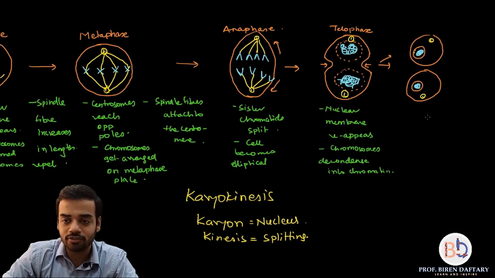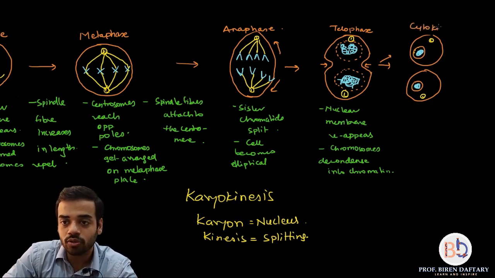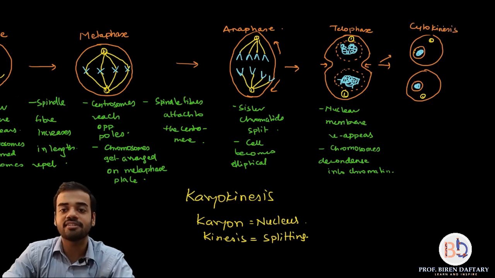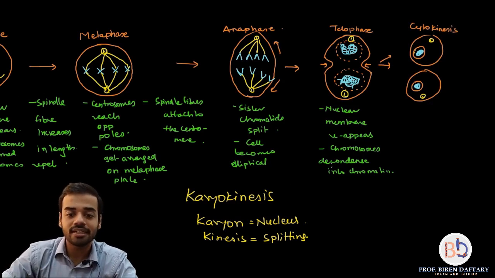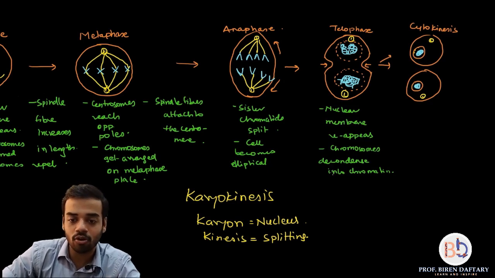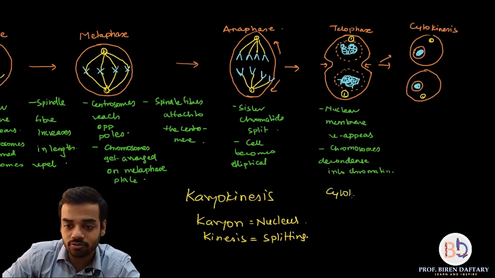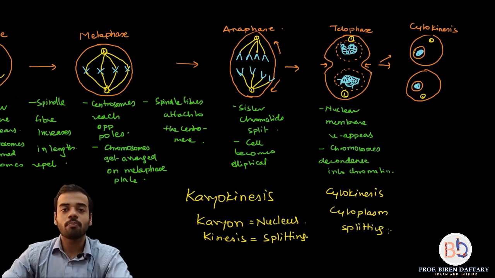So what points will you write? This is called as cytokinesis. Cyto is cytoplasm, kinesis is splitting. So cytokinesis is splitting of cytoplasm, karyokinesis is splitting of nucleus. Let us write this down, cytokinesis, cytoplasm split or splitting. So mitosis is karyokinesis plus cytokinesis.